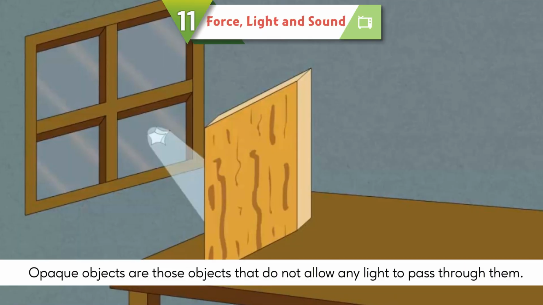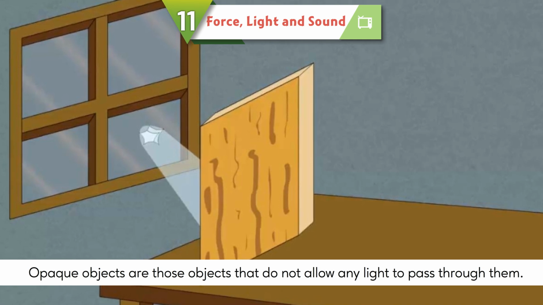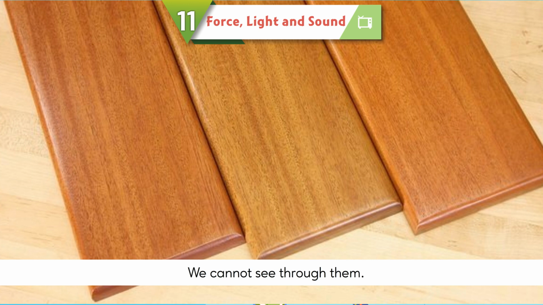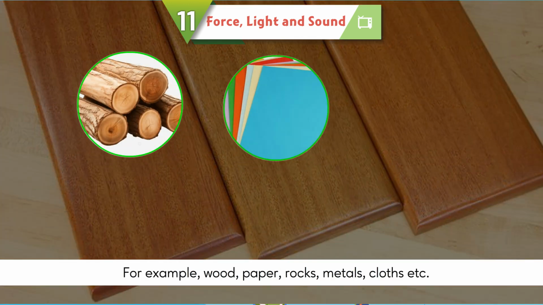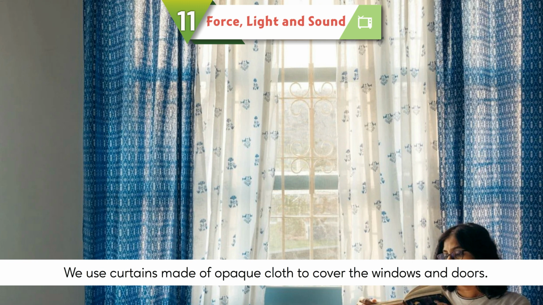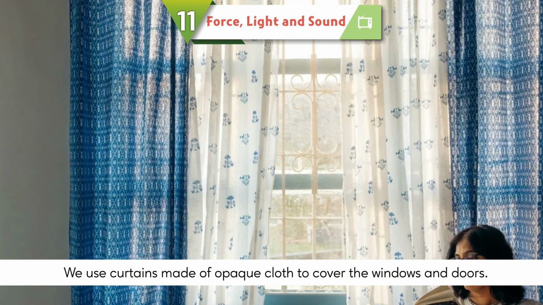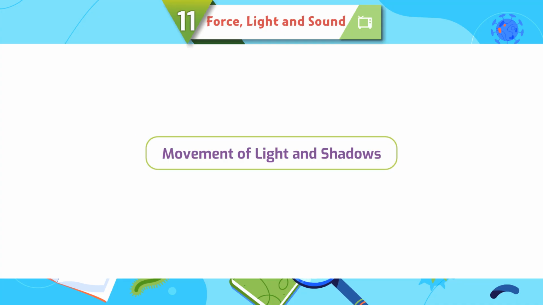Opaque objects. Opaque objects are those objects that do not allow any light to pass through them. We cannot see through them. For example, wood, paper, rocks, metals, cloth, etc. We use curtains made of opaque cloth to cover the windows and doors.